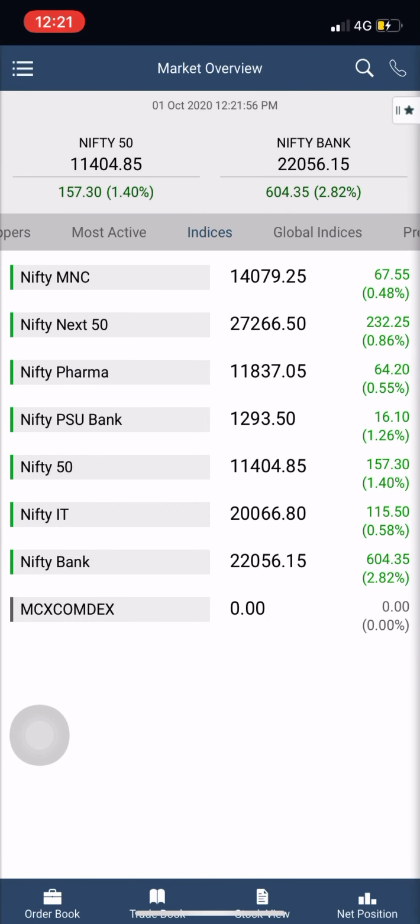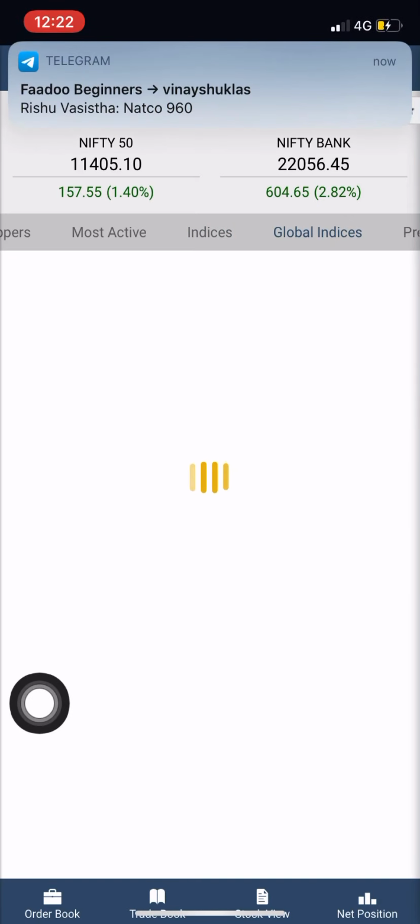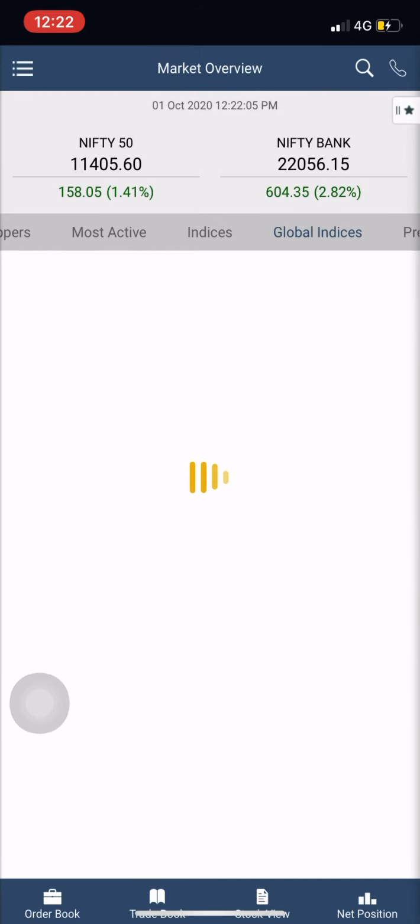Then you can check the indices, all the indices that are present here. You can see that Nifty Bank is the top gainer with 2.82% gains. Then you can also look at global indices, which seems to not be working currently. Okay. The other option you have here is to trade based on these.